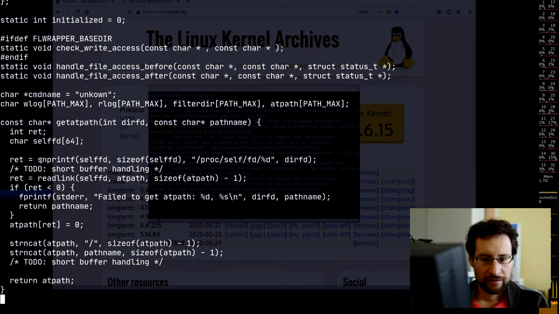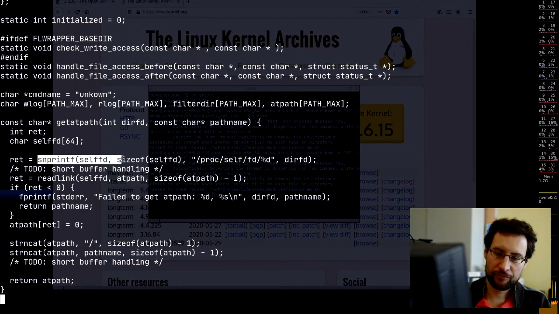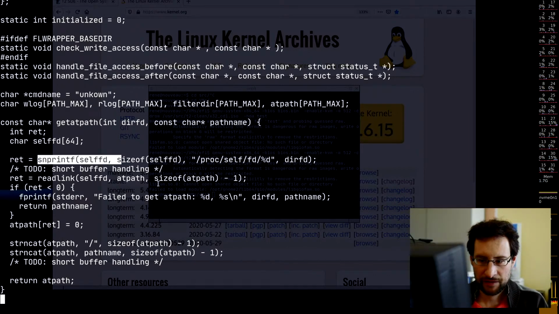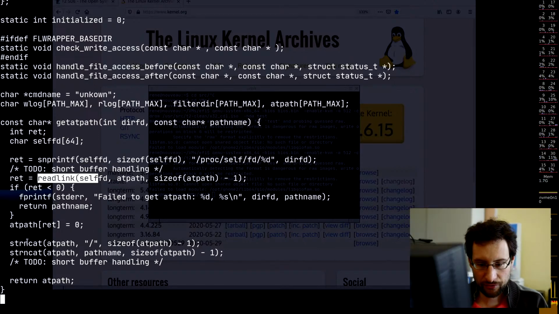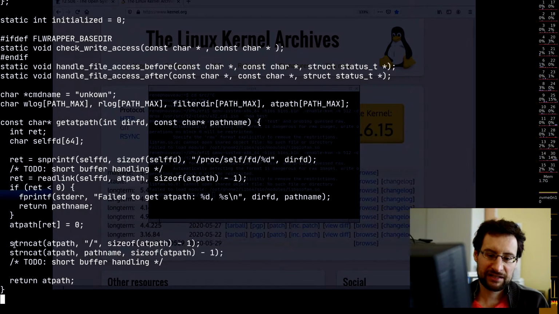And then we read this here, but then we also need to generate the file name. So there you see how many steps: printing in memory this proc self file, then reading the link, and that's not all, then also concatenating this, also, yeah, amazing C handling. You could do this slightly more efficiently with strncat. So basically we have our path here, our directory, so we concatenate with strcat.